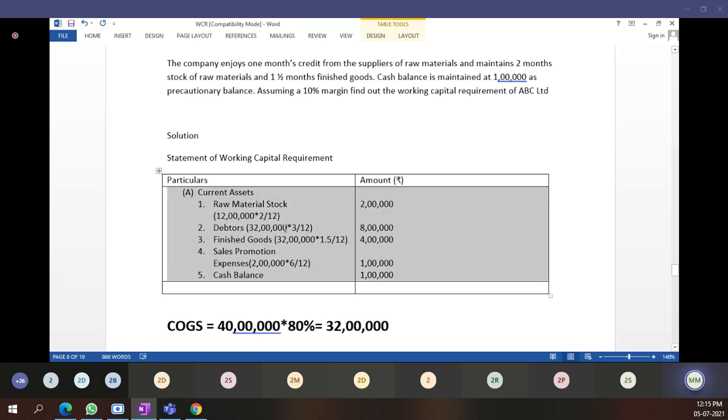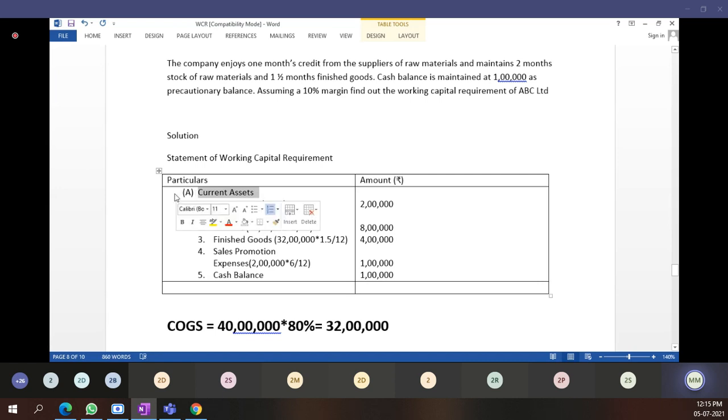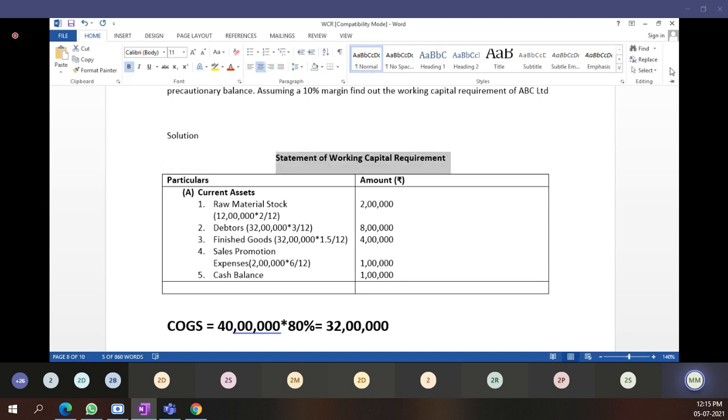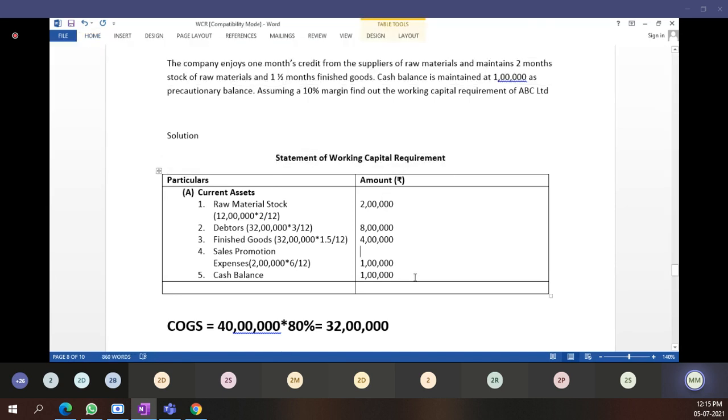These 5 types of all current assets we have considered. Current assets we have considered. I will make it bold.